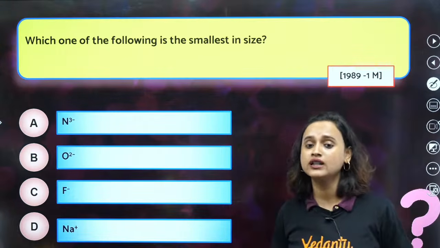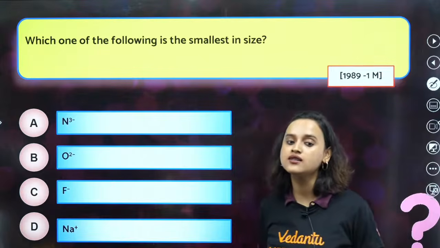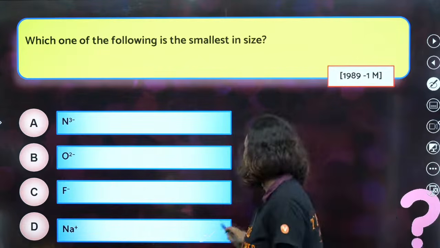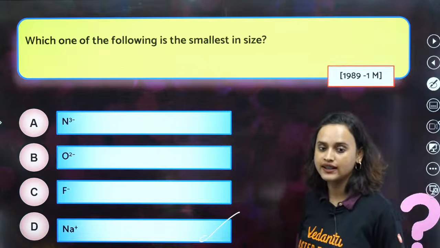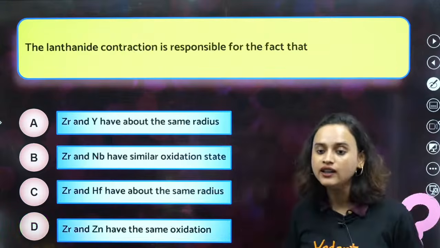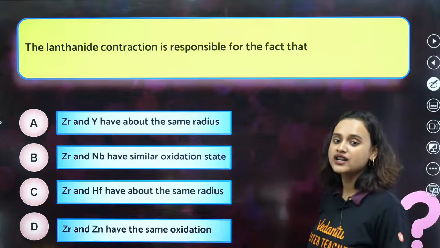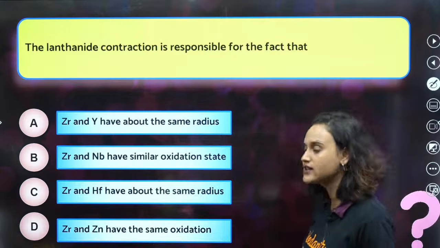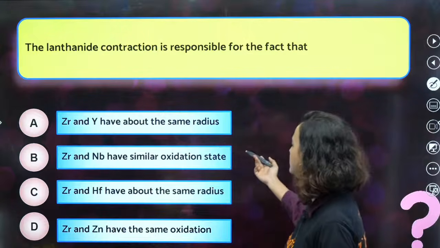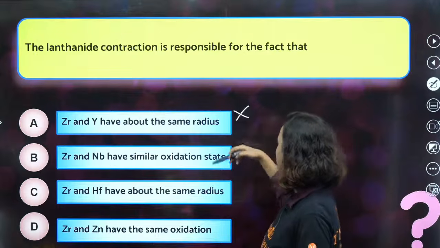Next, which one of the following is the smallest in size? Cation. Cation will always be smaller in size. Na plus will be smaller. Just do this, you can understand. Lanthanoid contraction is responsible for the fact zirconium and Y have about the same radius. No.